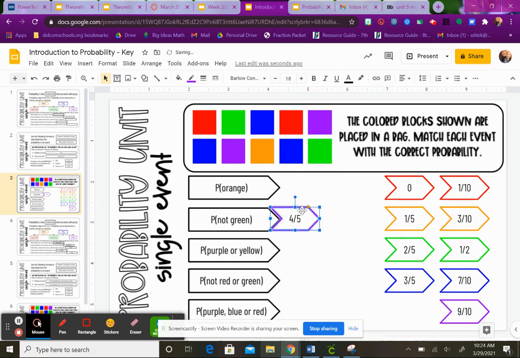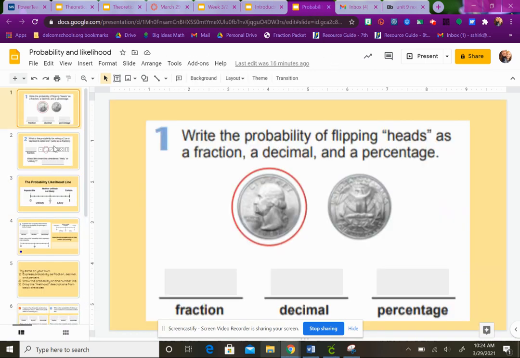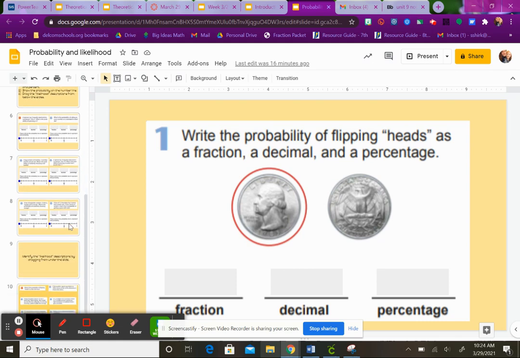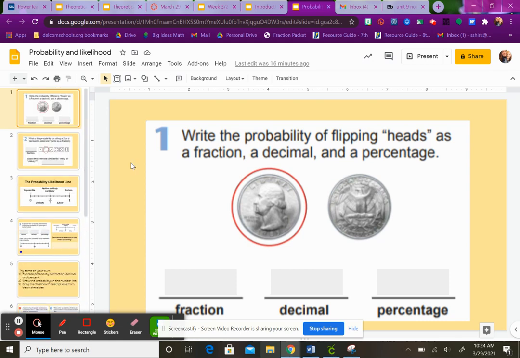And so that's your notes for today. I go over this in class, and then honestly, I think I'm going to go over quite a bit of the assignment in class today too, because some people are really struggling with changing a fraction to a decimal, which is a review concept that we need to go over.